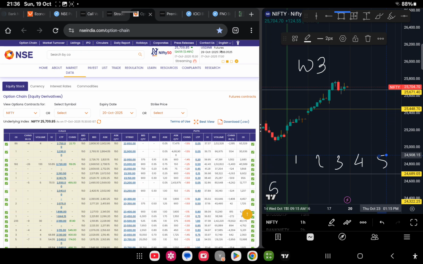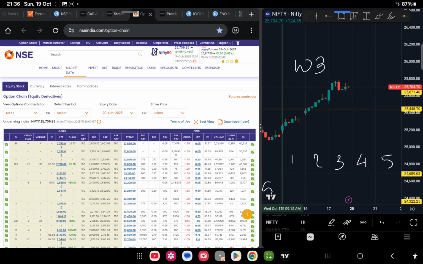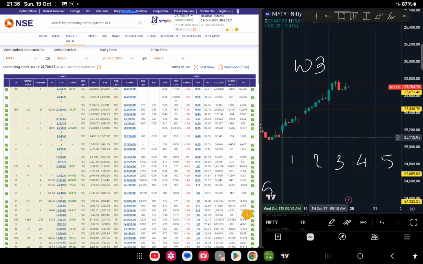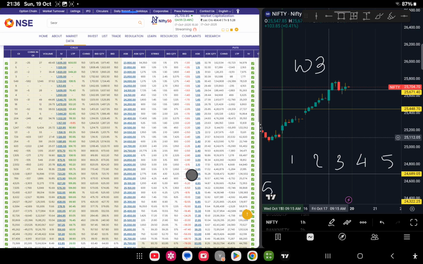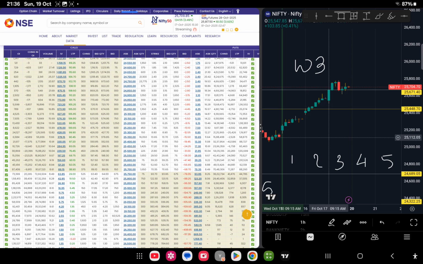Now in week 3, you could see first it was sideways, uptrend to sideways, and then the second day it was completely uptrend. The third day was uptrend and then a bit of profit booking happened, though the close was very strong, above the previous day close. Now I'll check the open, 25,500. That is our open ATM, and you could see the support is very strong here.